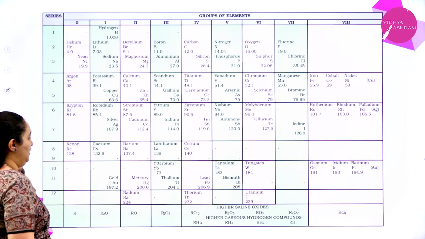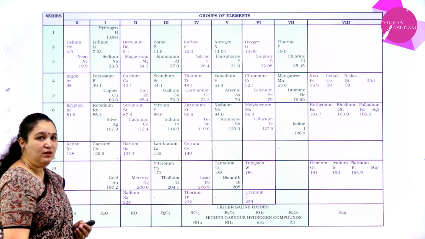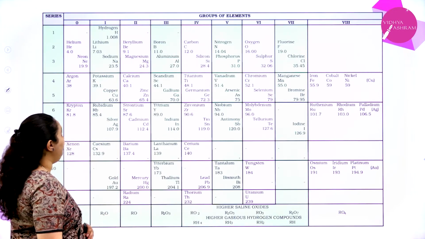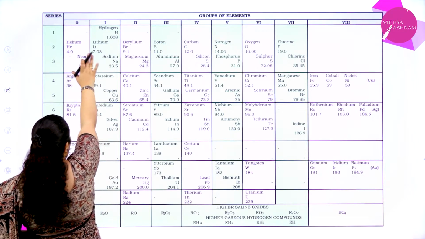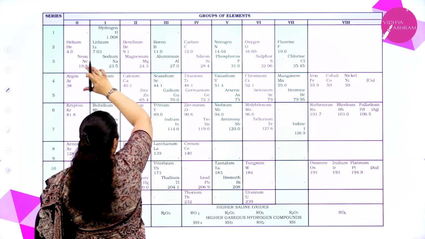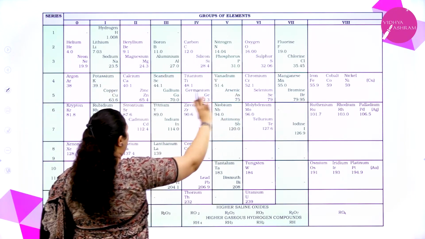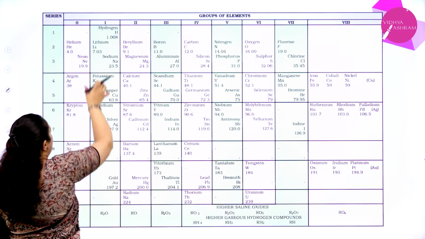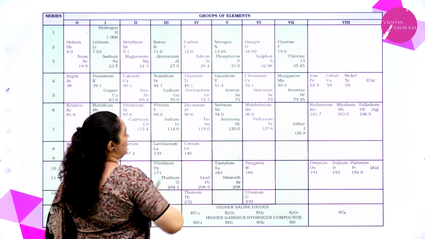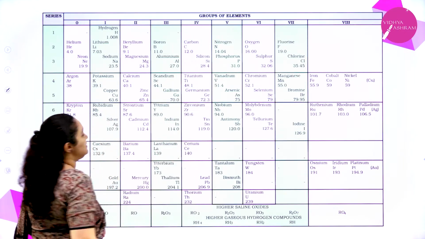This is the periodic table which was given by Mendeleev. You can observe first how he grouped them. These rows are called periods, and the columns were called groups.